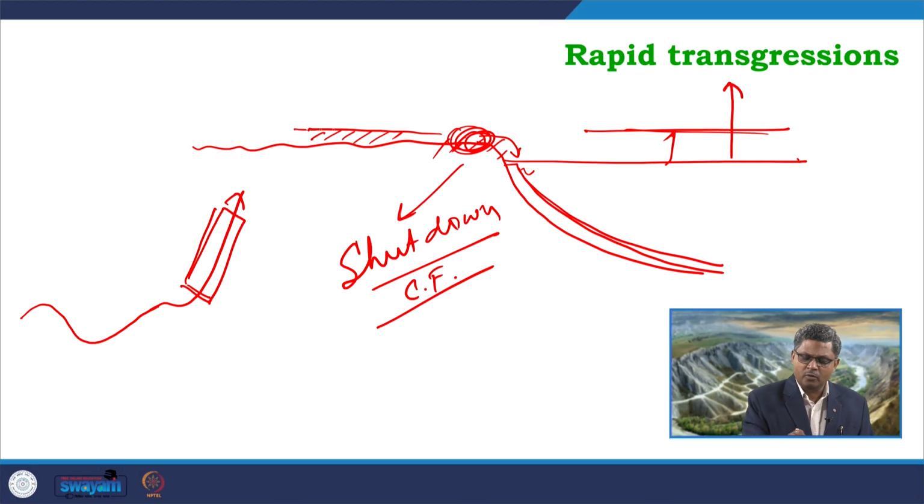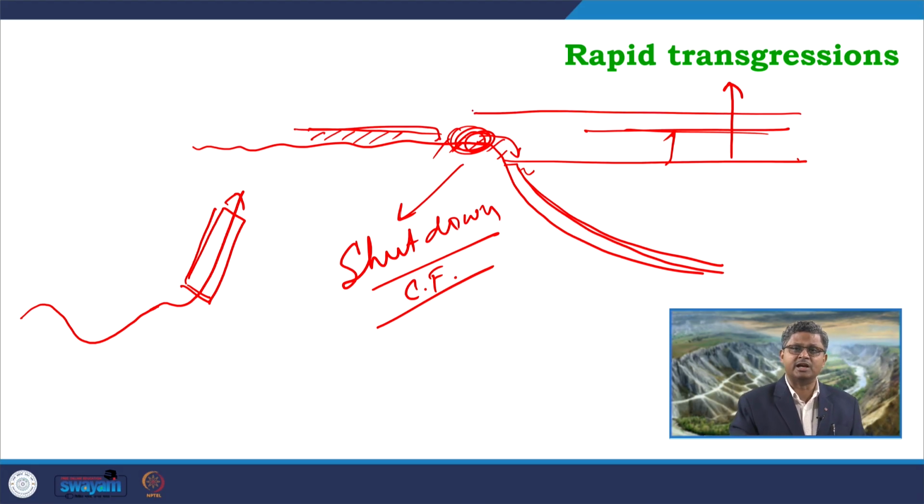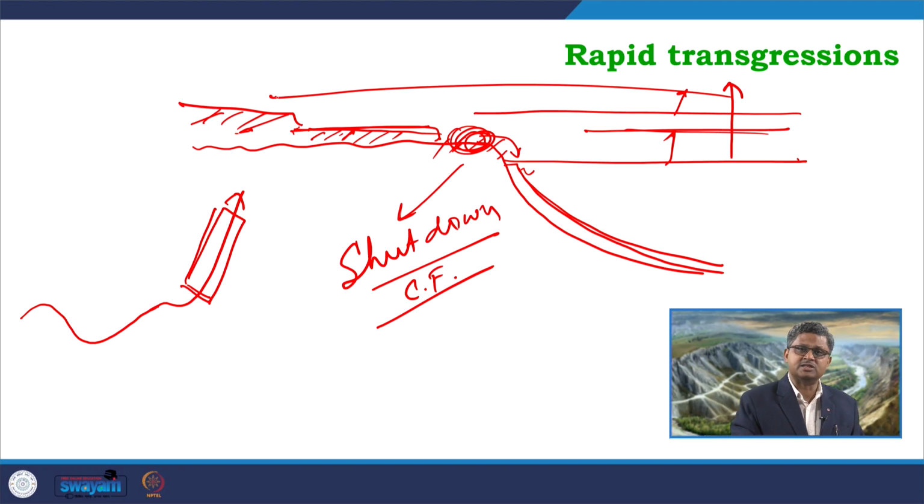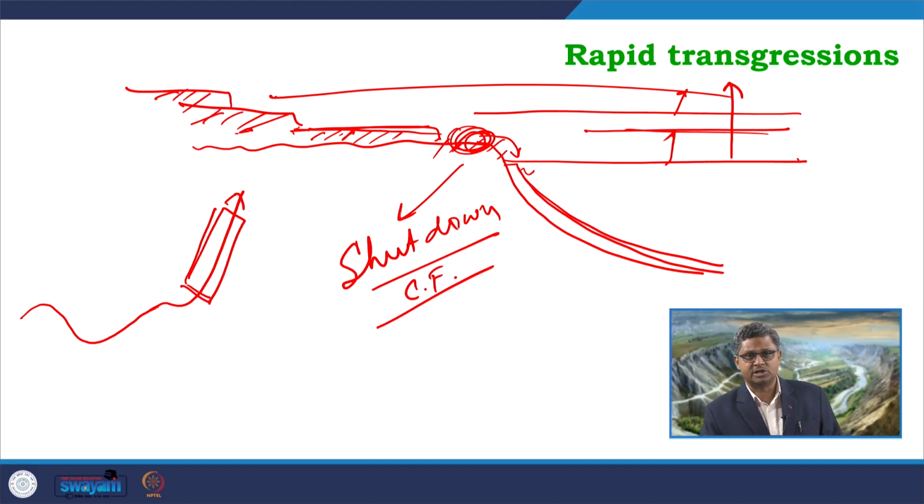At that time maybe we can get some deposition going on over there by the time the base level is rising up over here. So, this area is now under shutdown, and a new deposition will start over here in this area. For the next phase of rise, as the depth is increasing, we get a new phase of deposition over here, and in that way we get gradual backstepping of the platformal deposits.